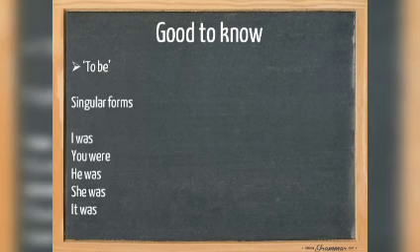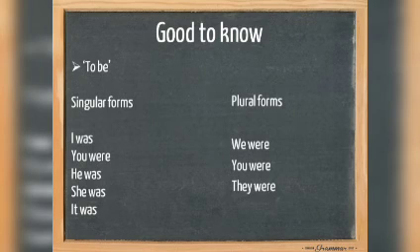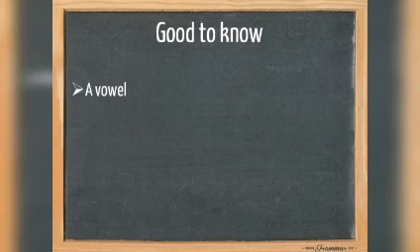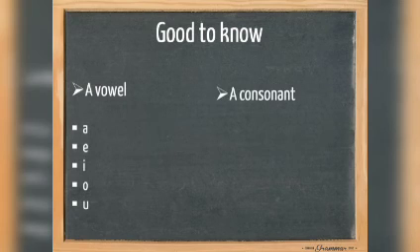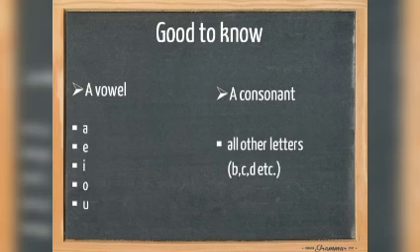For the singular forms, I was, you were, he was, she was, it was. And for the plural forms, we were, you were, they were. It's also good to know that when I say a vowel, I mean an A, an E, an I, an O, or a U. The consonants are all the other letters in the alphabet.